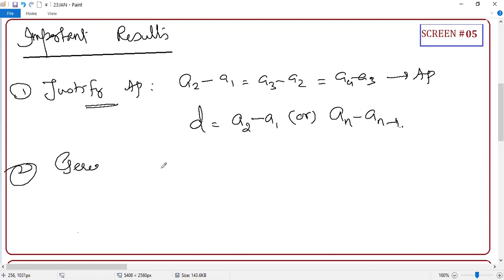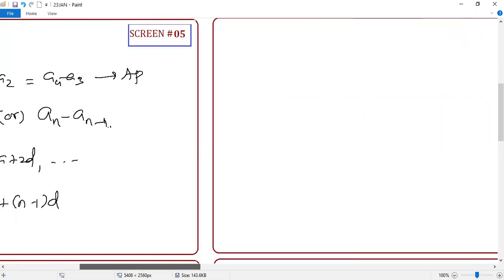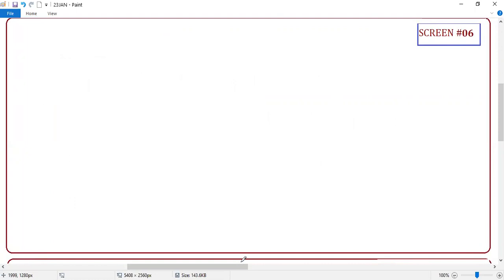Second, the general form of AP: a, a plus d, a plus 2d, and it will go like that. Then the general term of AP. What we learned: An equals a plus (n minus 1)d. Guys, you should not think everything is just a formula. We derived it. You should feel it. It is not like writing the formula directly. We derived every formula. The last class I spent completely on that. Am I right or not?